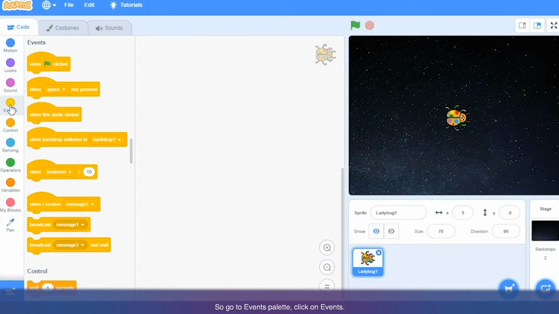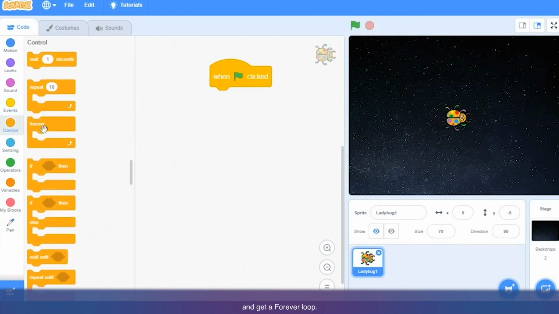Go to the events palette, click on events, and get the first block, when green flag clicked. Click on the block, drag it and put it here in the script area. After that, go to the control palette and get a forever loop. Attach it here. You can see the shadow, and when you see this shadow, you can drop it. These blocks fit to each other just like Lego pieces.